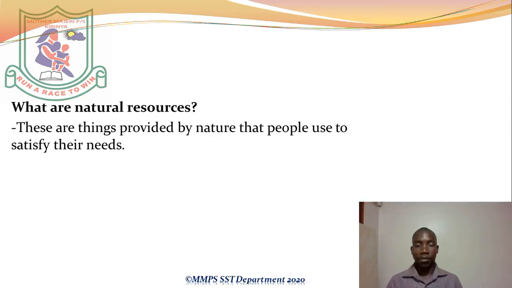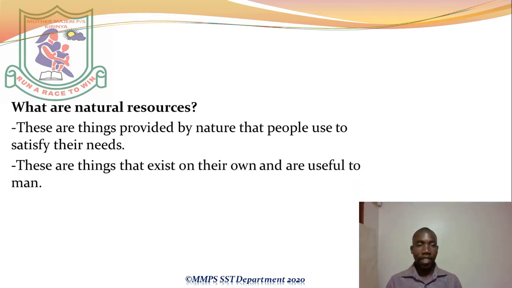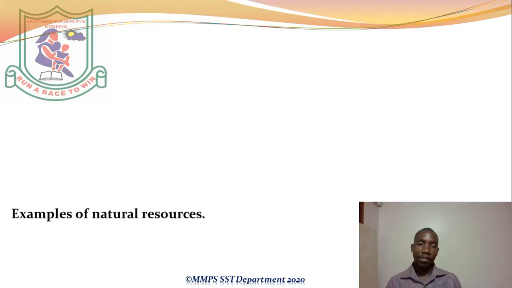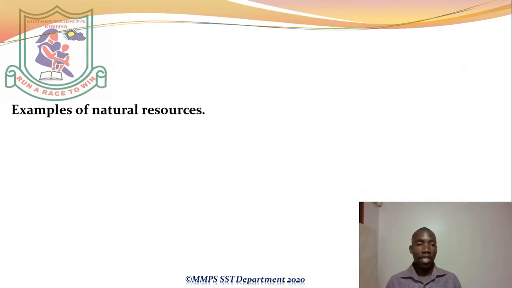Okay, let us move on with the lesson. We have already said the things that exist on their own and are useful to man. I've already given you the two definitions, so you choose which one is simpler for you, or you write your own definition depending on how you have understood it. Okay, let's move on. Now, still about natural resources, we have types of natural resources. We said they exist on their own, however, they also have types.